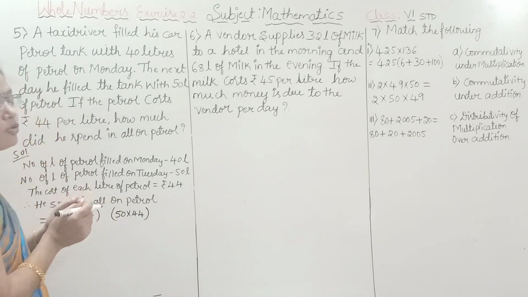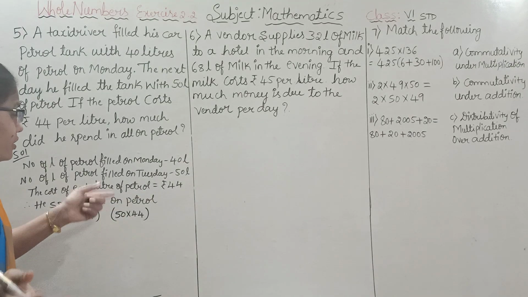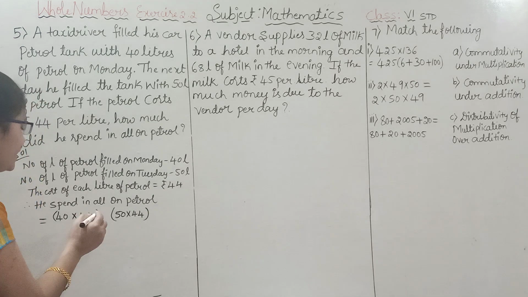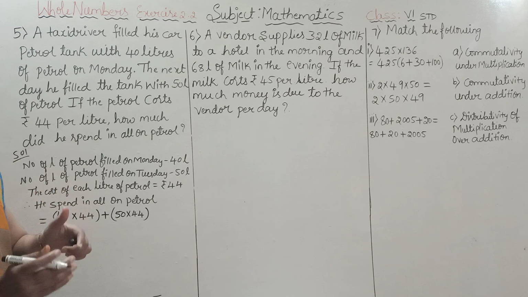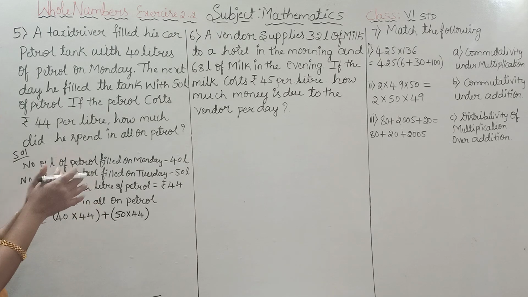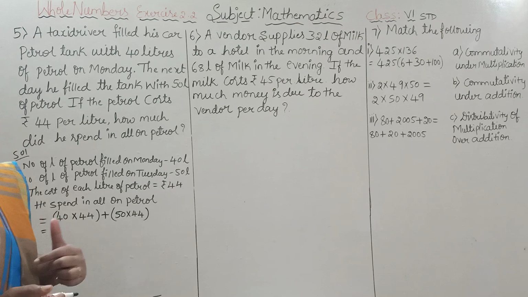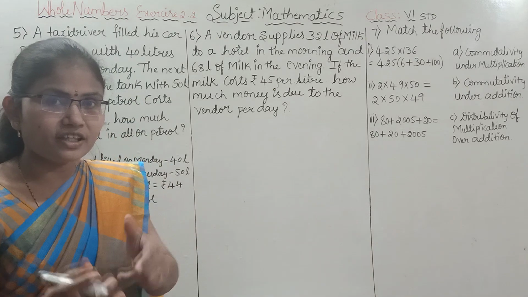Now for the total amount of both, you have to perform addition. Now you can observe here, which property can we apply? Can you identify?